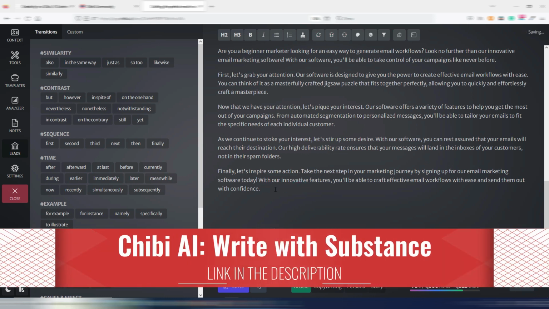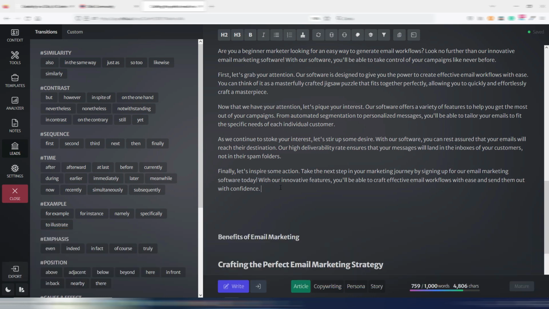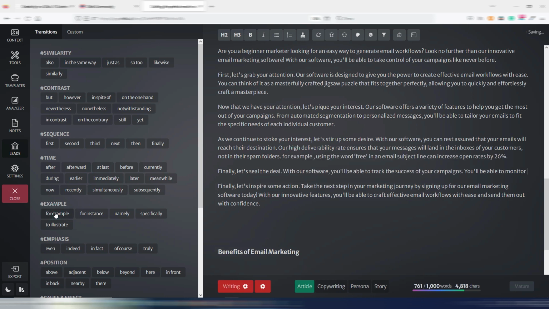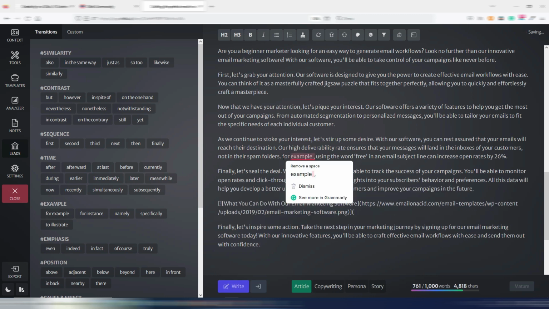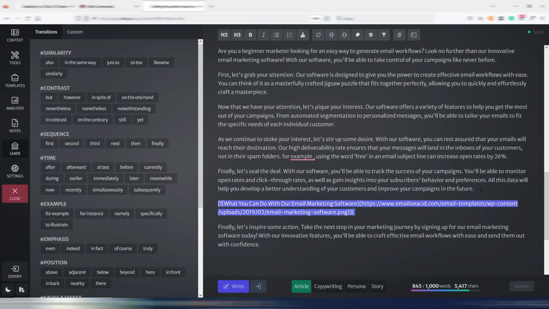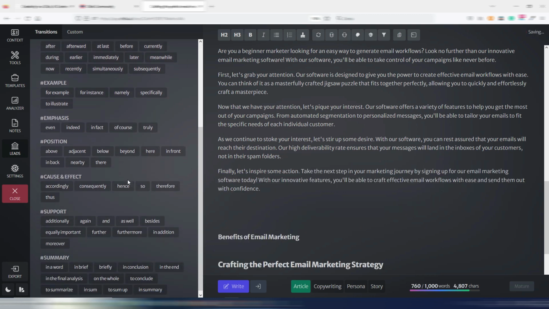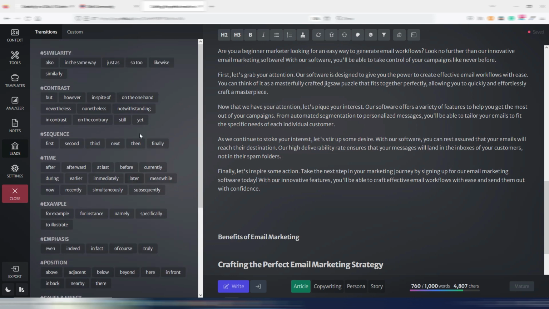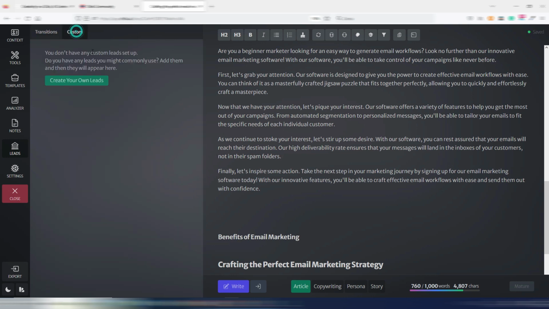In this case, it's not working, maybe because, for example, is not the best use case here. Let's try here with, for example. Okay, as you can see, it started with, for example, and then wrote something new. You can use all these leads. These are transitions words, but you can also create your custom ones. I will show you later.